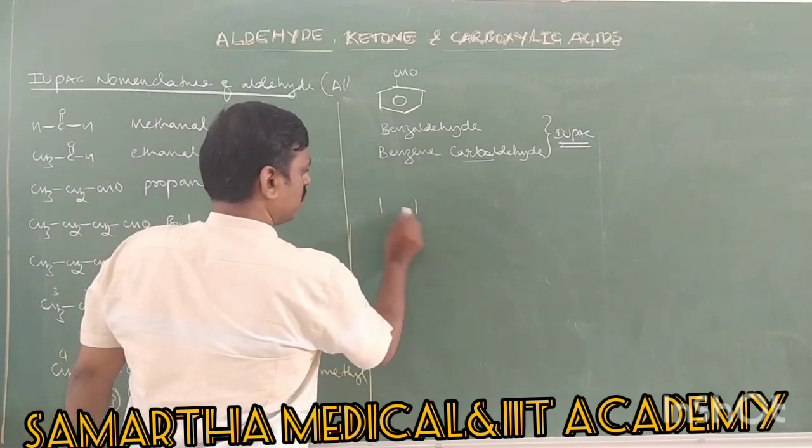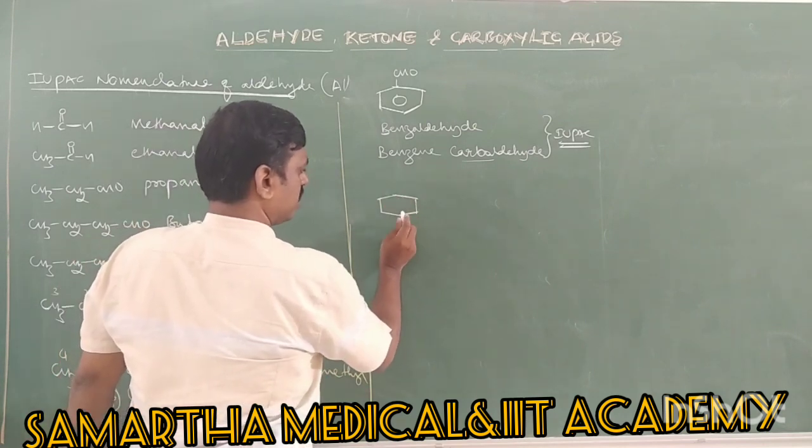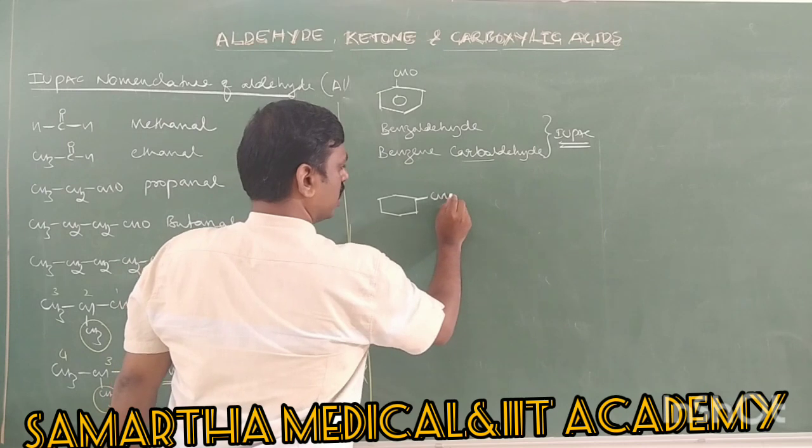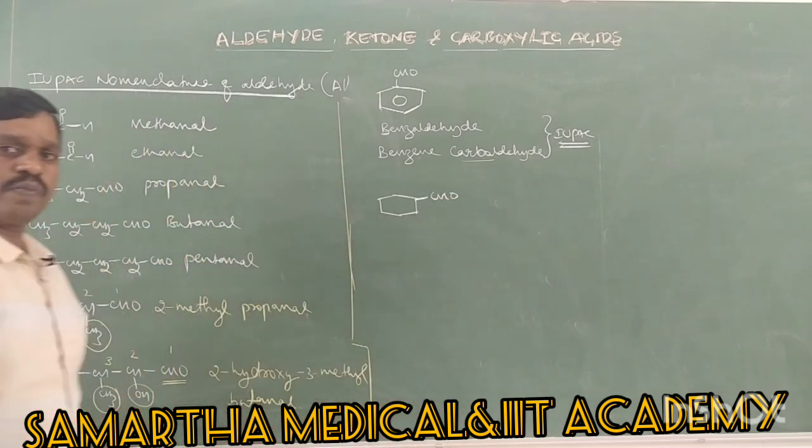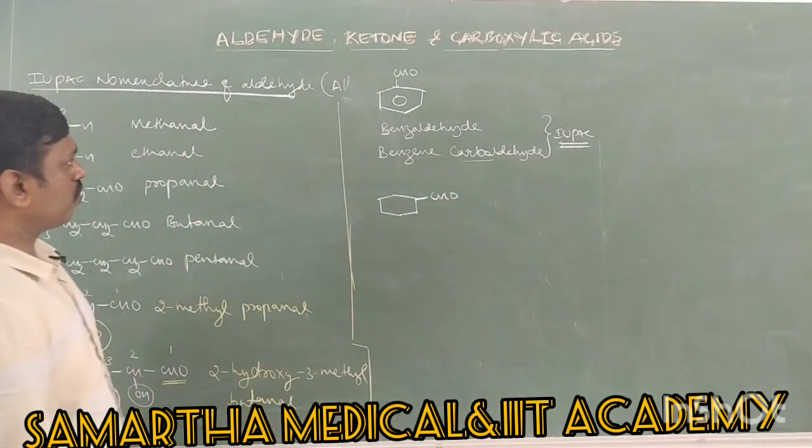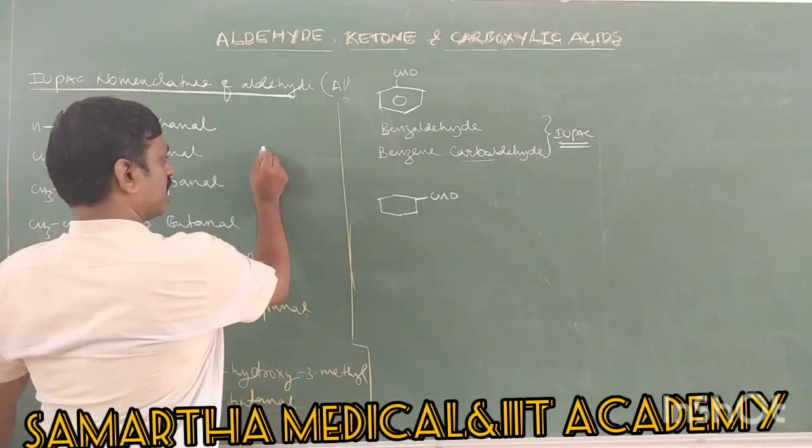Similarly, one more example, take cyclohexane which has an aldehyde. What is its IUPAC name? You cannot write the alkanal nomenclature.